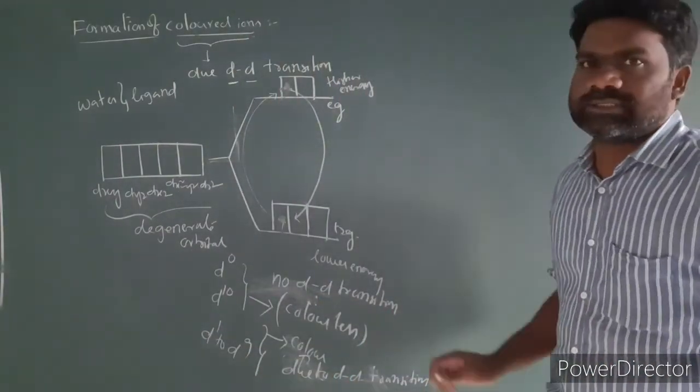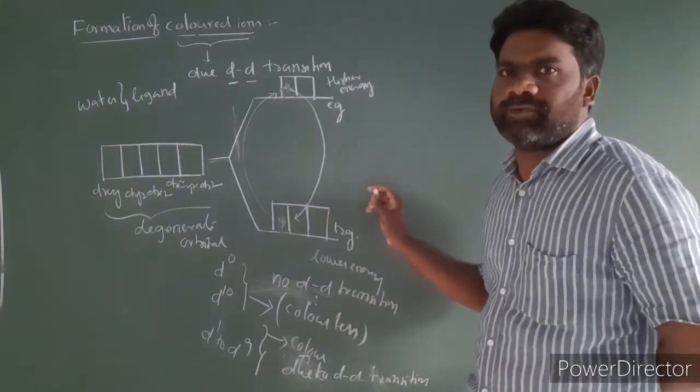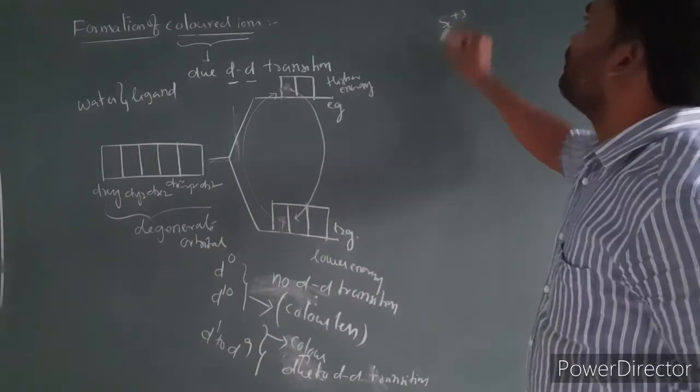Now let us discuss the color of some metal ions in aqueous solutions. First I am taking the D0 configuration. An example is scandium plus 3.